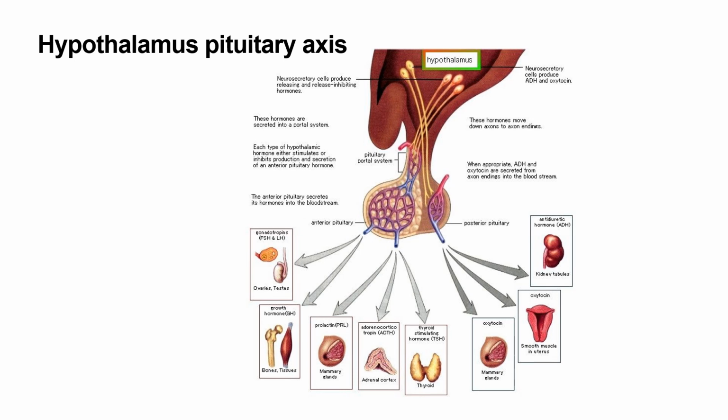Now, the hormones from the posterior pituitary are oxytocin and antidiuretic hormone. Oxytocin acts on the smooth muscles in the uterus and the mammary glands, whereas the antidiuretic hormone acts on the tubules of the kidneys. When appropriate, ADH, that is antidiuretic hormone, and oxytocin are released from the nerve endings or the axon endings into the bloodstream.